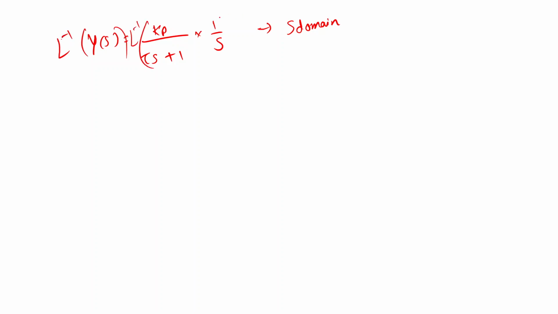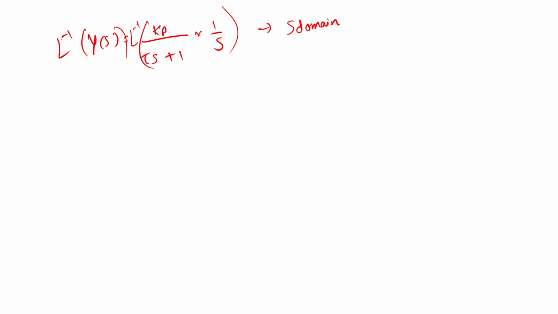The output that we got from the earlier slide was y(s) is equal to Kp upon tau s plus 1 into 1 upon s. Now this is in the s domain. So this Laplace transform we find in the s domain. Now if I had to find the temperature with respect to time, that is, how the output is changing with respect to time, I need to take the inverse Laplace of this equation.